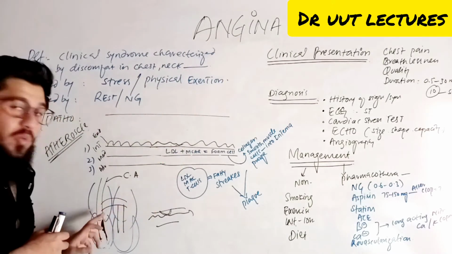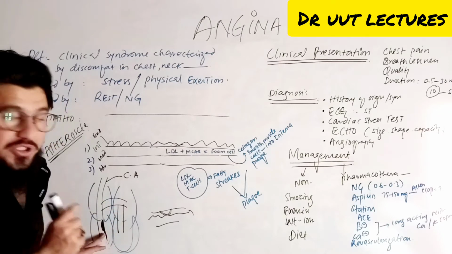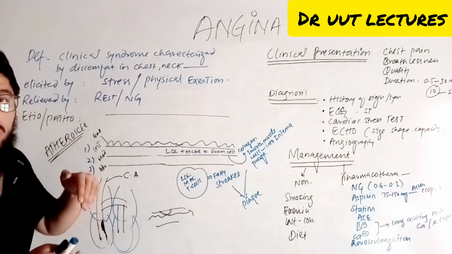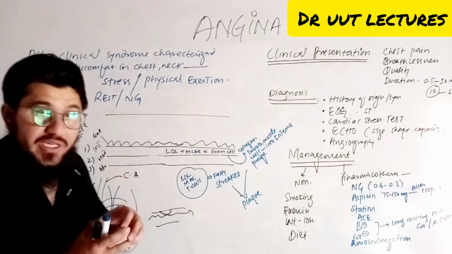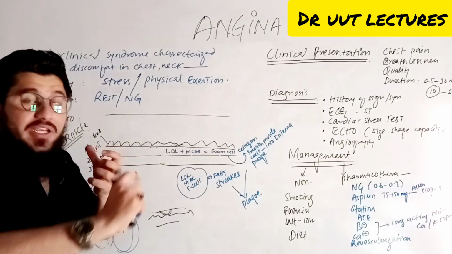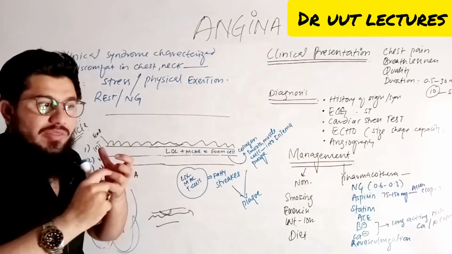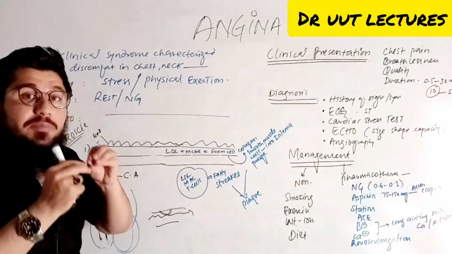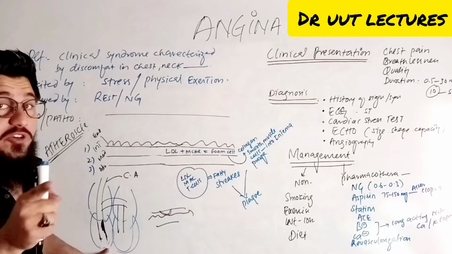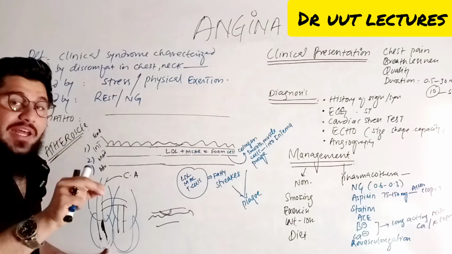Okay. Now, what is the main factor here? That is obstacle formation, known as plaque formation. When this plaque formation takes place, it causes a reduction in the blood flow to the cardiac myocytes. If cardiac cells are not receiving enough oxygen, metabolism will be disturbed. At the end, there will be synthesis of lactic acid, pyruvic acid, etc. That will all lead towards pain. So a painful sensation will be observed. Now, this painful sensation is observed because of what? Because of decrease in blood supply. We can say, in short, because of decrease in the supply of oxygen.